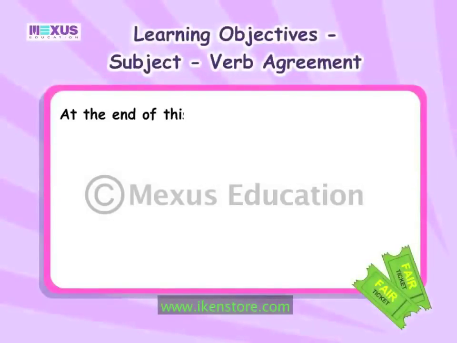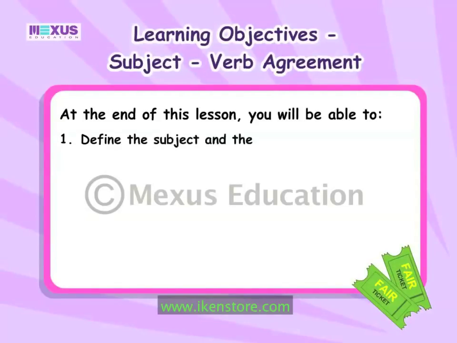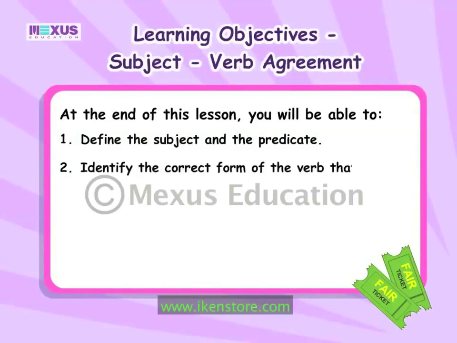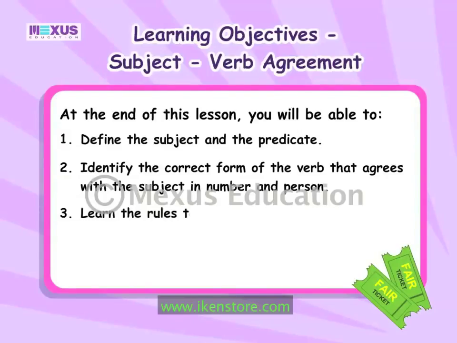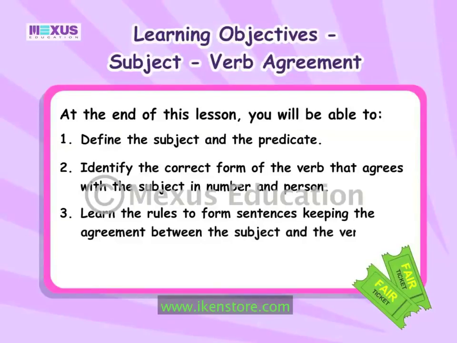At the end of this lesson, you will be able to define the subject and the predicate. Identify the correct form of the verb that agrees with the subject in number and person. Learn the rules to form sentences, keeping the agreement between the subject and the verb. Choose the correct form of the verb.